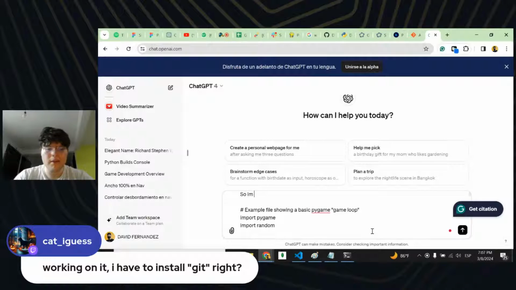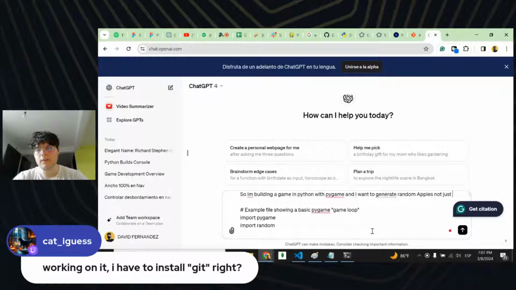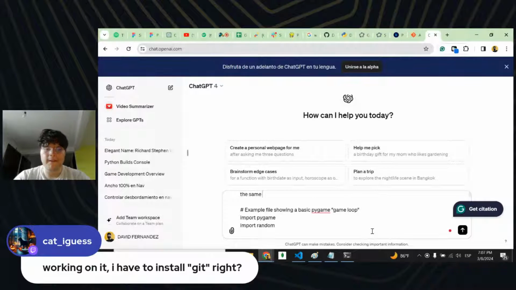So I'm building a game in Python with PyGame, and I want to generate random apples, not just the same apple.